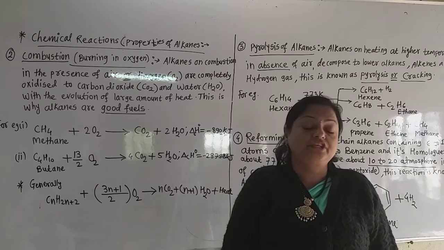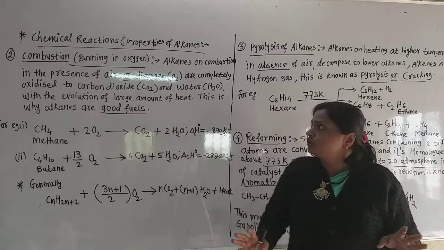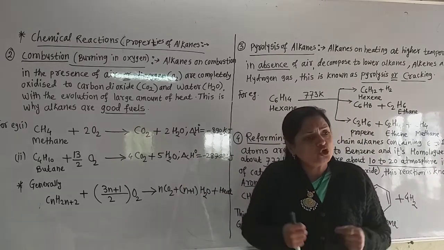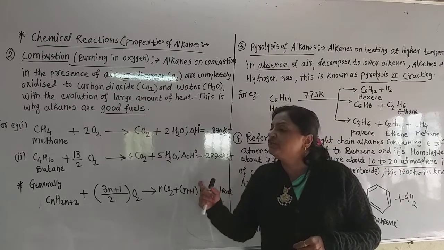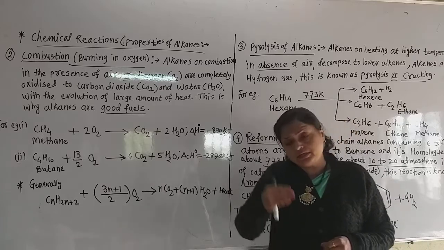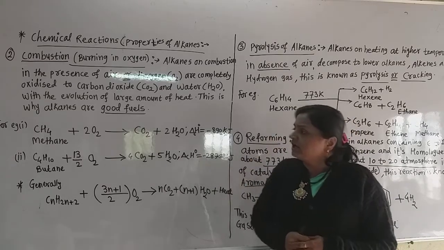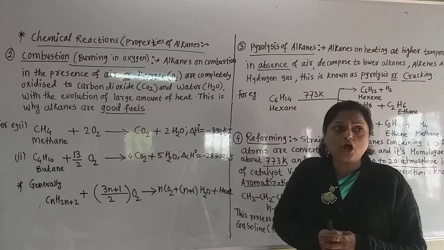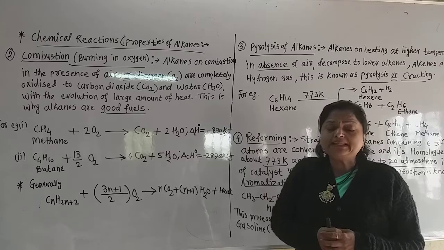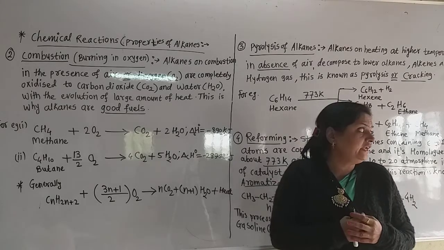Now the reaction is very important, because in a short note, if you write so much description and the reaction is not given, zero marks will be obtained. So in this second paper the balanced chemical reaction is important. Now let us take the example of the first alkane, that is methane. Methane on complete combustion, what does it give? That is very important.